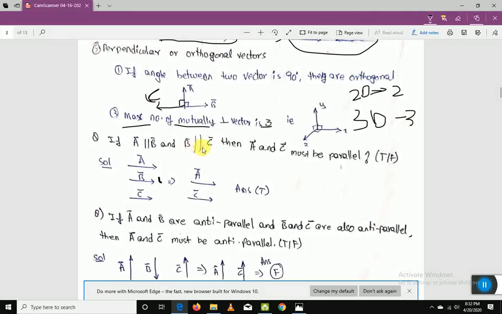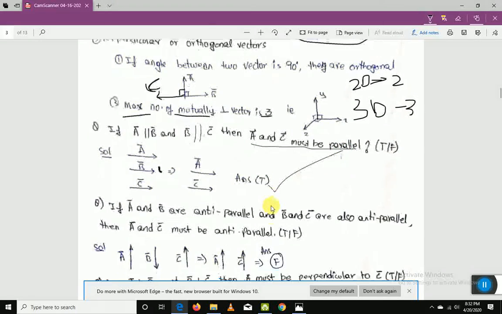If A and B are parallel and B and C are parallel, then A and C must be parallel. Whether it's true or false is being asked. Let's see the first statement. If A and B are parallel, A and B must have the same direction. So I drew it like this. Next statement, B and C must be parallel. So B and C, again I have drawn, and they are parallel. So now from here I can see A and C are also parallel. So the statement, A and C must be parallel, is also true, isn't it?